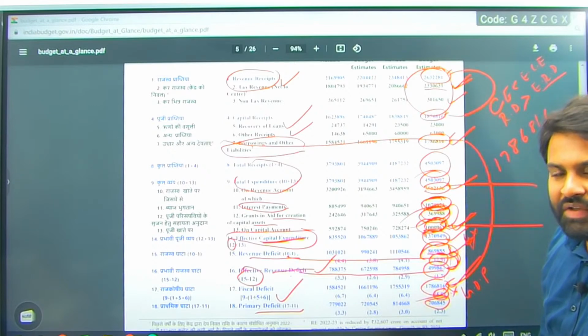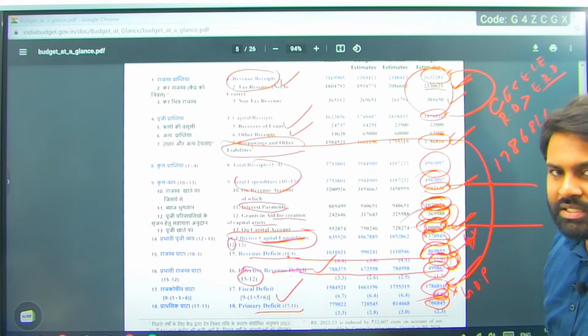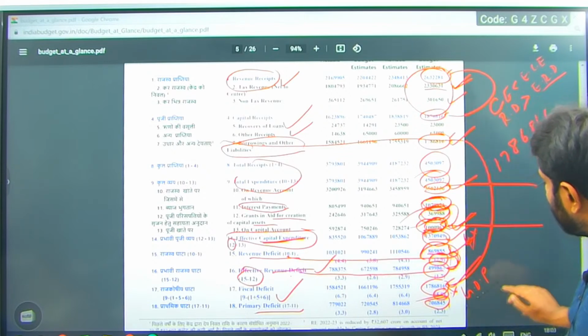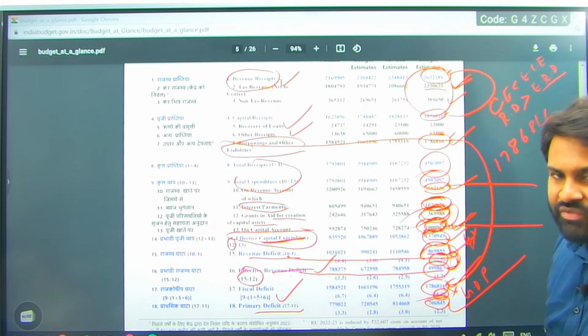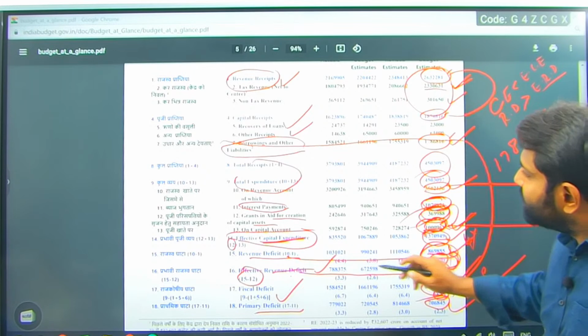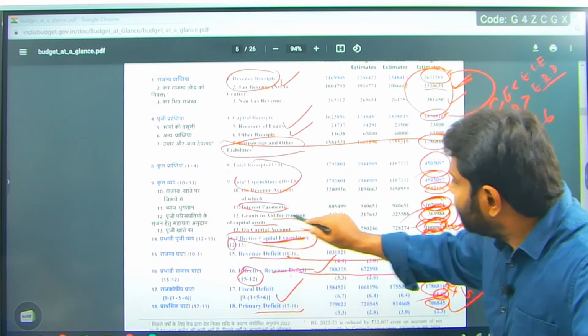So fiscal deficit minus interest payments will become the core deficit. How much interest payments do we have? Primary deficit, 17 minus 11.